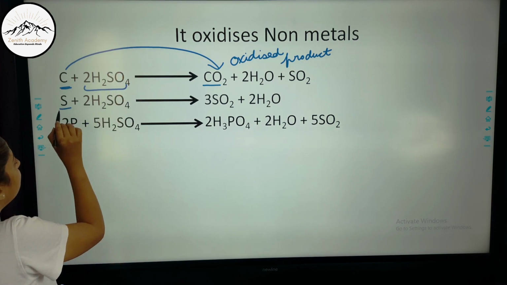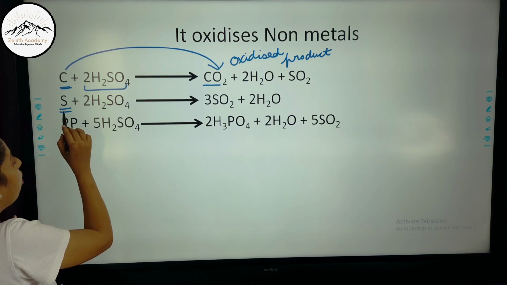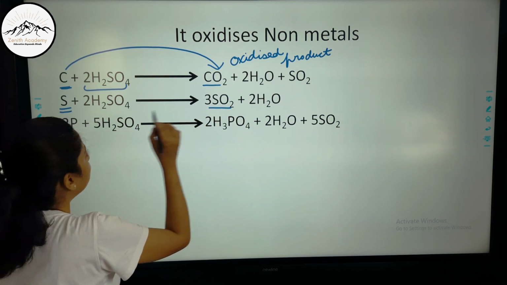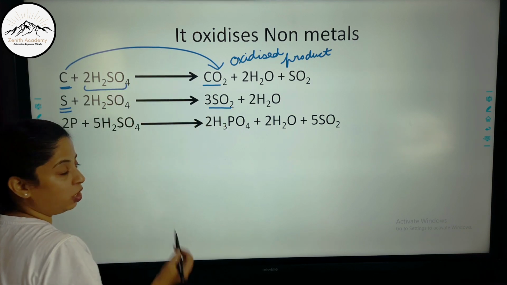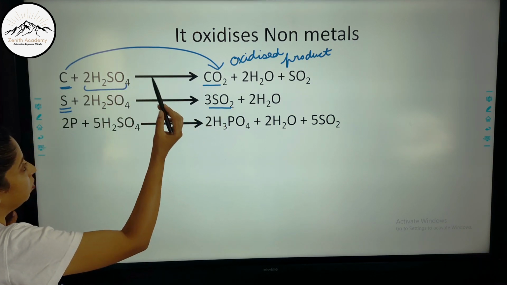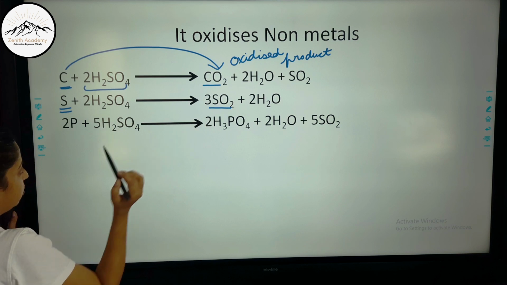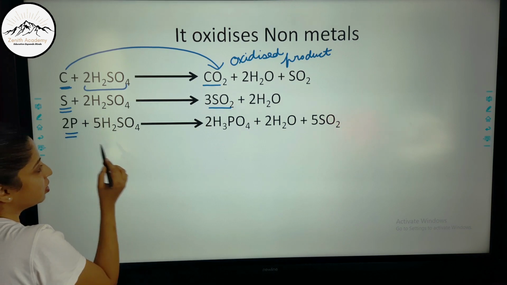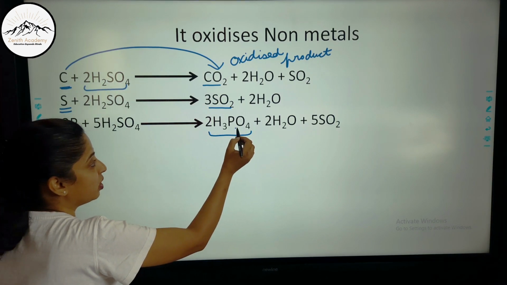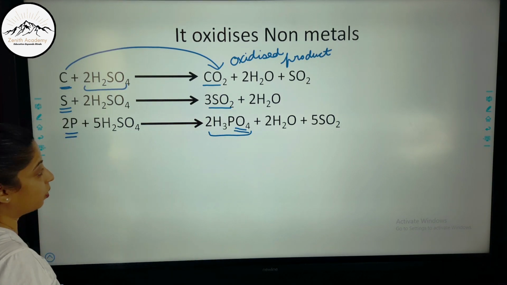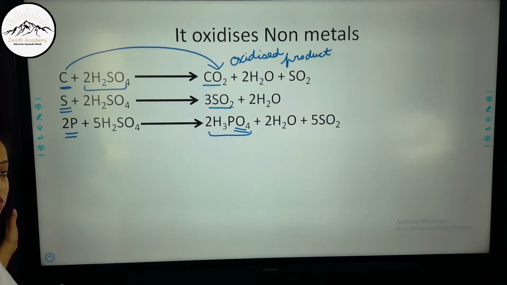Now sulfur, this is a non-metal. Non-metal will get oxidized in the presence of sulfuric acid. So you see sulfur getting converted into SO2. So this is the oxidized product. Again similarly, phosphorus getting converted into phosphoric acid. Here you can see there is an addition of oxygen, so this is also an oxidation reaction.